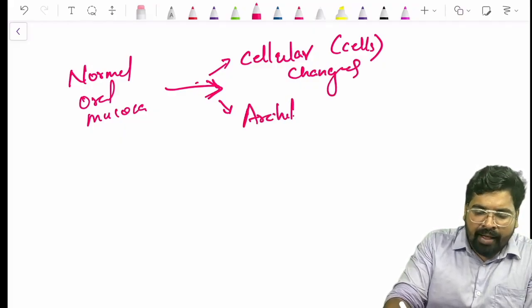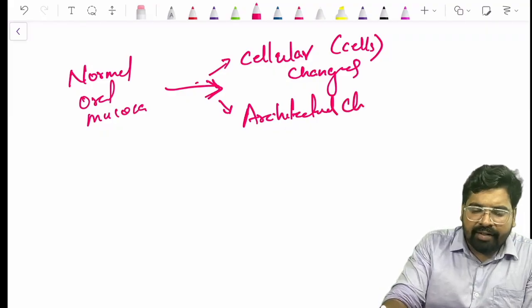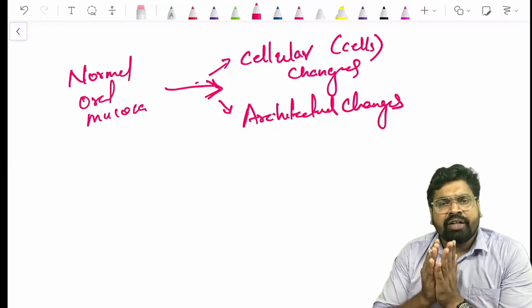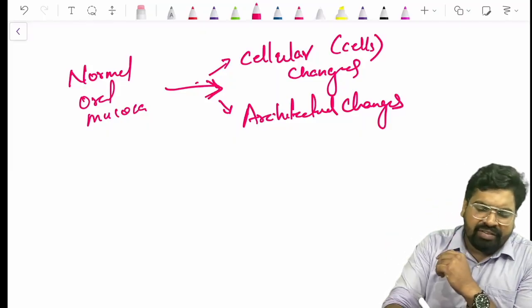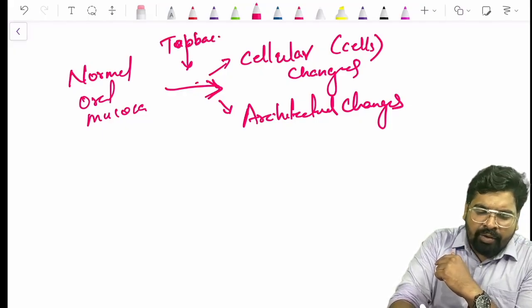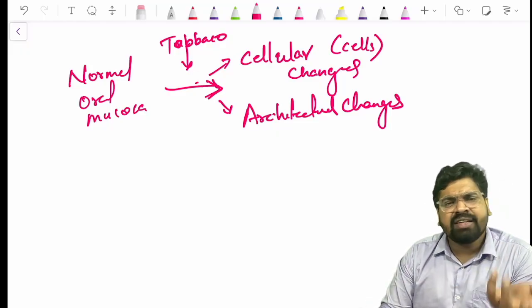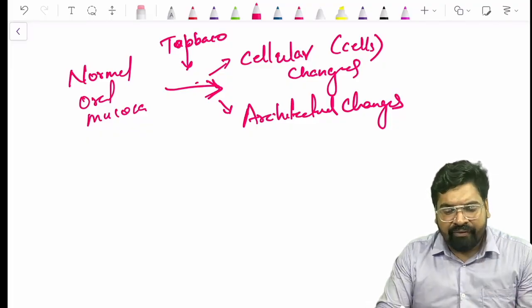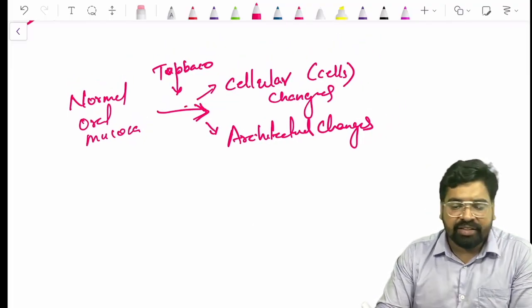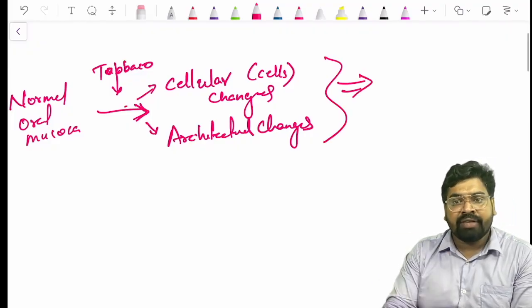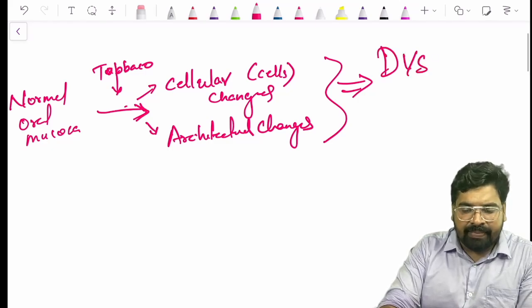There is some change occurring in the oral mucosa due to this insult, mostly tobacco, or alcohol, or any insult. When there are cellular changes and architectural changes happening, we say that this epithelium is undergoing dysplasia.